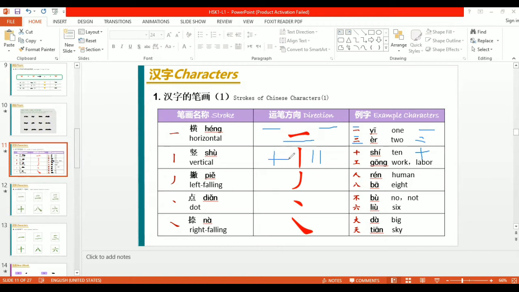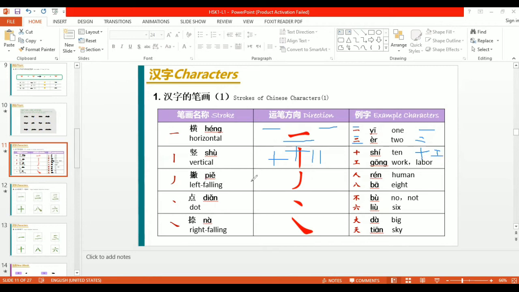And this is gōng. Gōng means work, labor. So this is héng, héng, shù. This is gōng.